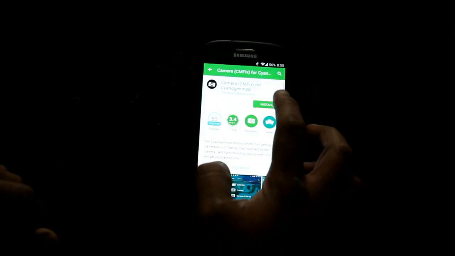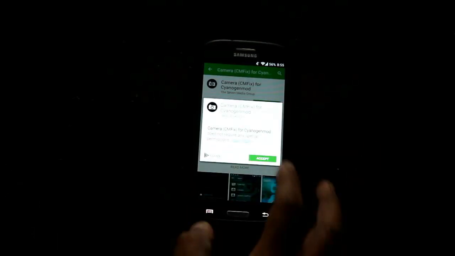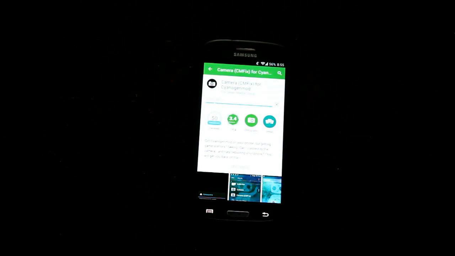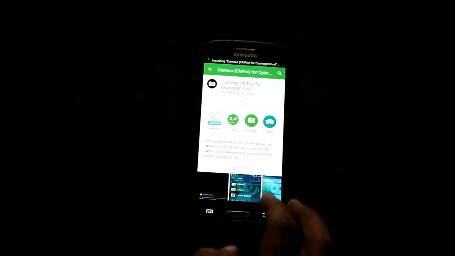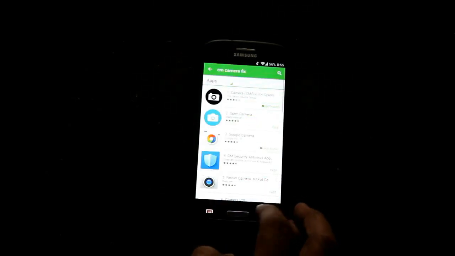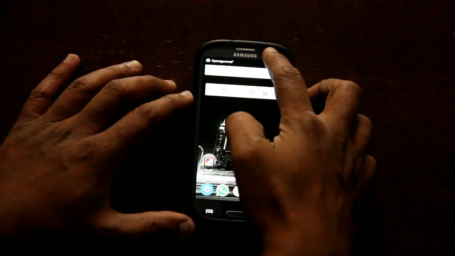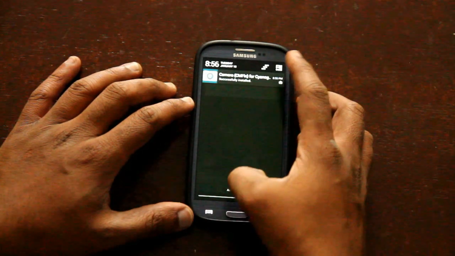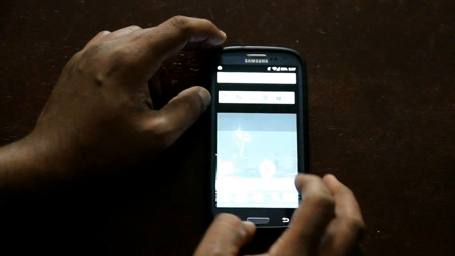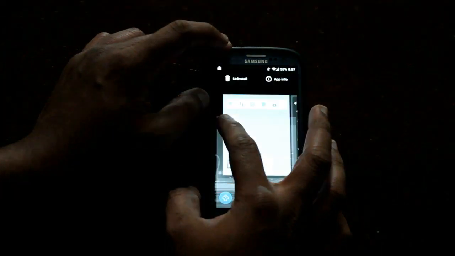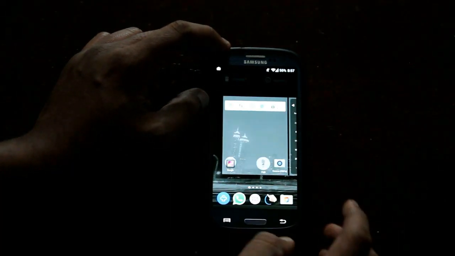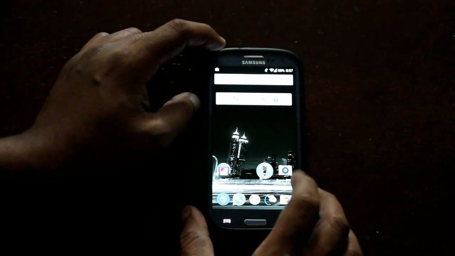Now install the Play Store CMFix app. After the app is installed, drag and bring it to the next to your camera app.